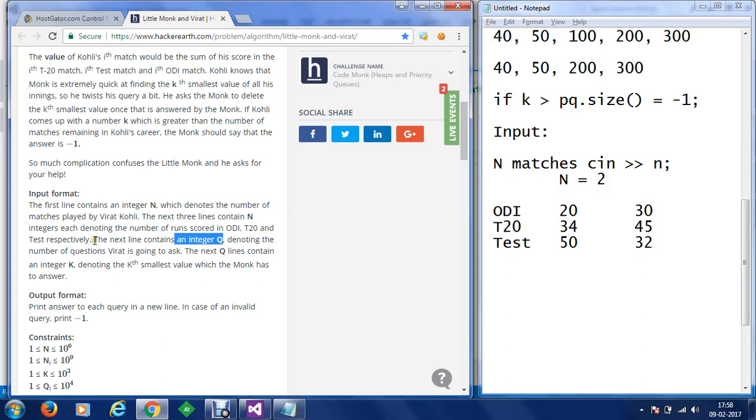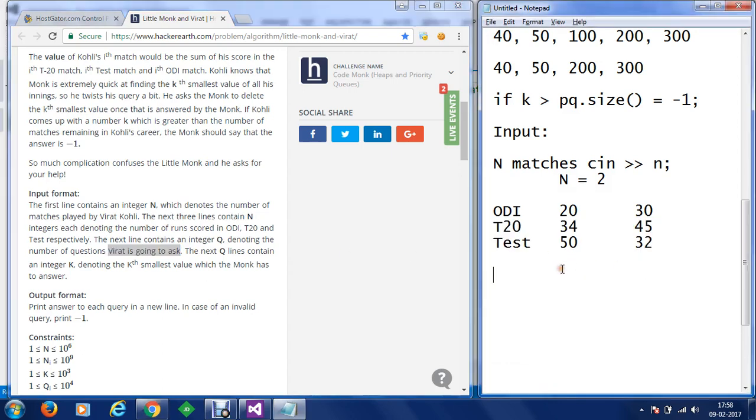Okay, so now let's get to the next part. The next line contains an integer q denoting the number of questions Virat is going to ask. So let's say Virat is going to ask 3 questions. Let's say he has got 2 matches, and here we say Virat is going to ask 2 questions. Let's say the maximum number of questions possible is 5 at the moment, because we only have 5 matches.